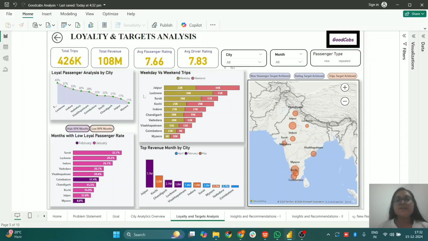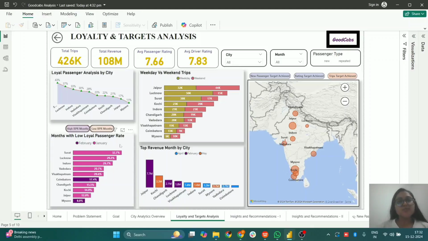Whereas in cities where locals use the cab services more, such as Lucknow, Surat, Indore, and Vadodara, the weekday trips are more than the weekend trips. In Lucknow, 50K trips are on the weekdays and only 15K on the weekend. Similarly, for Surat, we have more trips on weekdays and fewer on weekends.